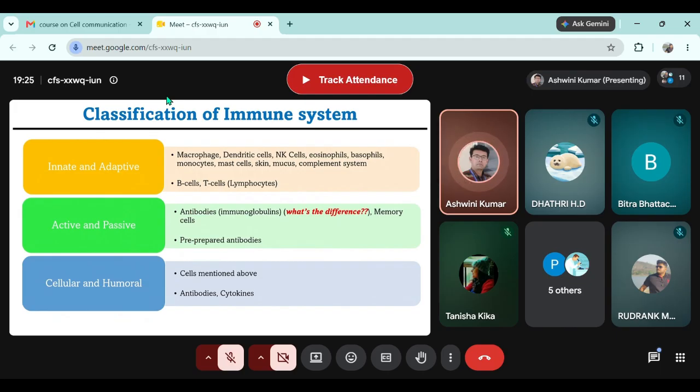Never hesitate to speak. The maximum that can happen is that your answer will be wrong, nothing more. And if you can believe me, science is all about failure. There is very little success in science, and that's the beauty of science. That teaches us a lot. So don't worry about giving anything that comes to your mind. Anyone? Difference between antibody and immunoglobulin?